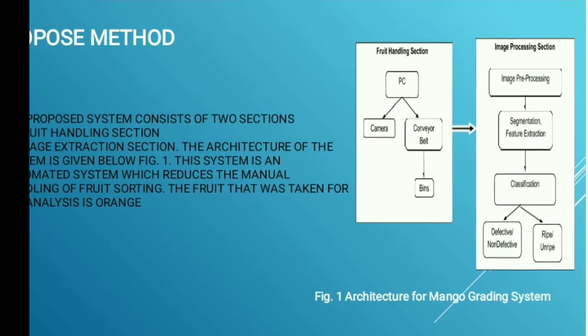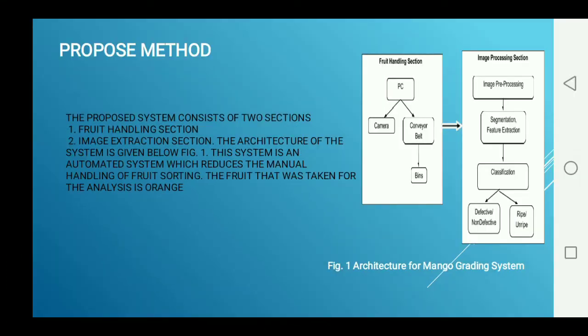The mango fruit with a high red intensity value and larger size is graded into one class, and the fruit with a low red intensity value and smaller size is graded into the other class. The red intensity value of the fruit is related to its degree of sweetness. The more the red intensity, the more the degree of sweetness. Following is the MATLAB code.